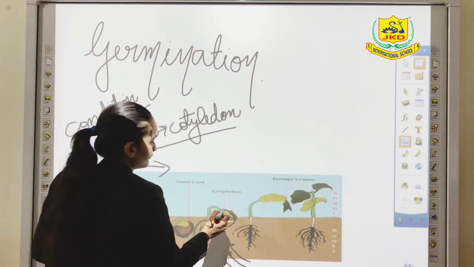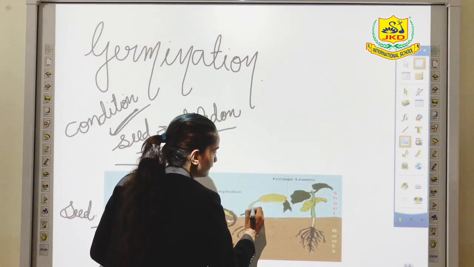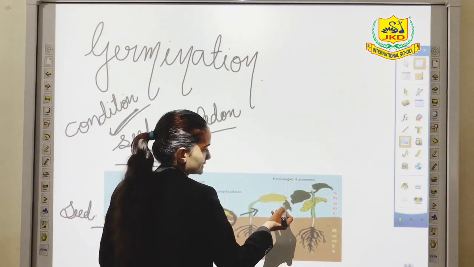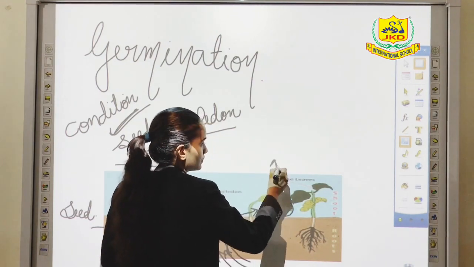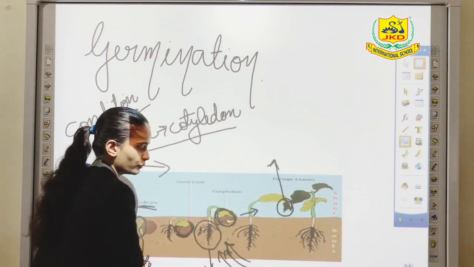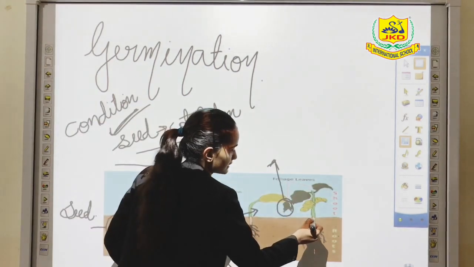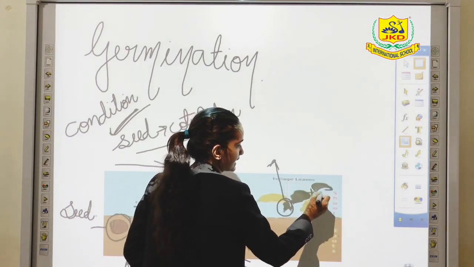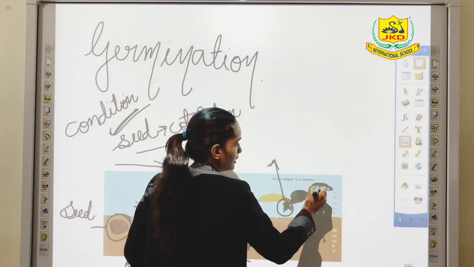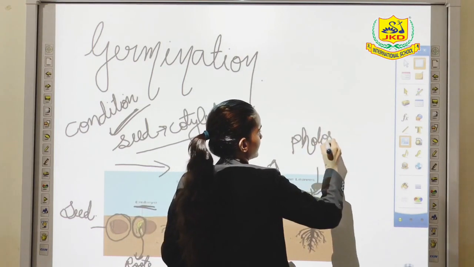So when the seed coat bursts out, the cotyledon will get divided into two parts, and from this a new plant will grow. You can see in the diagram that a new plant has started growing. And after this a small plant will grow, all the leaves will take their structure, and the process of photosynthesis will get started.